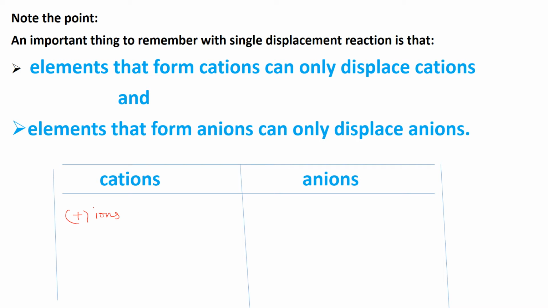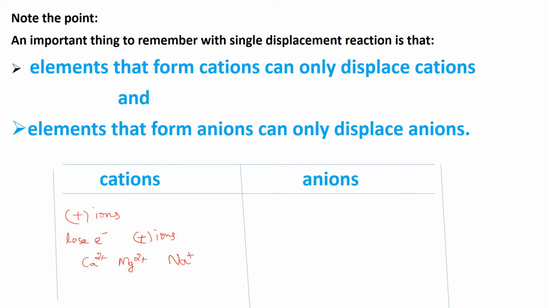Which elements will form cations? You know already, metals are electropositive in nature. That means they readily lose electrons to form positive ions. For example, you can write some metal ions: calcium Ca2+, magnesium ion Mg2+, sodium ion Na+, and more metals.